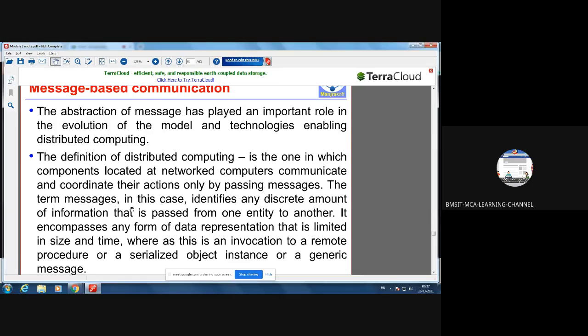And it encompasses any form of data representation. That means data can be any type of data, and that is limited in size and time. Why? Because data will be sent in terms of packets. Therefore, it is limited in size and time. It can be achieved by using remote procedure call, serialized object instance, or generic message.